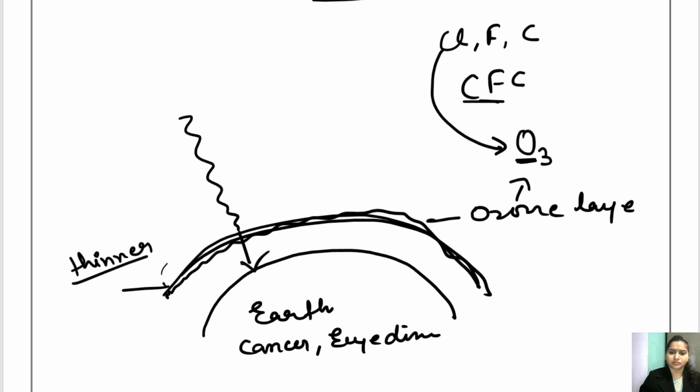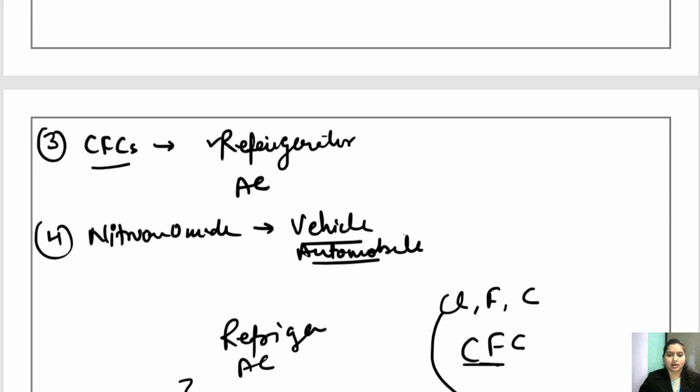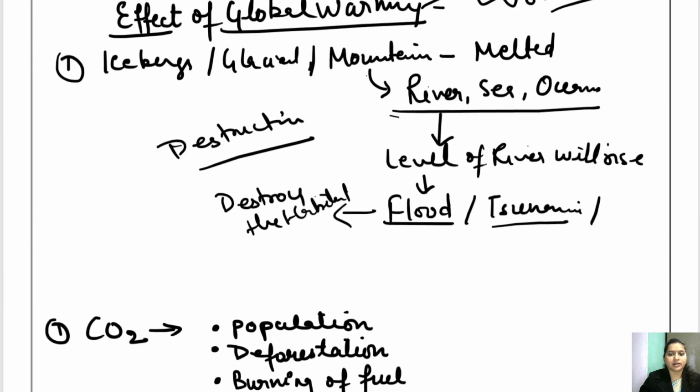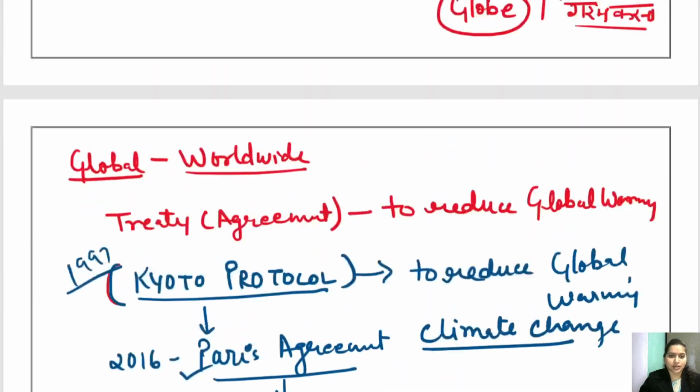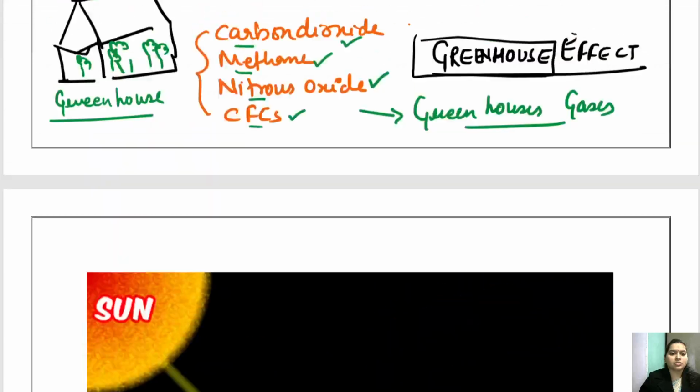So this is a major cause of concern, though now the companies are working on it, and refrigerators and ACs are coming with less CFCs. CFC-free refrigerators and ACs are now in the market, so we should use those. Okay, so this is CFC.